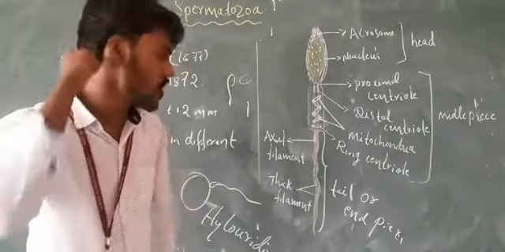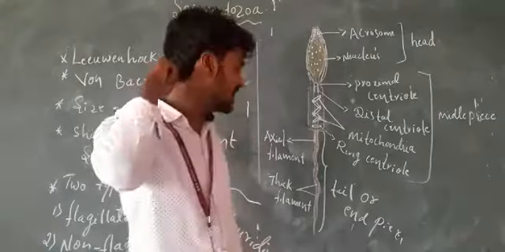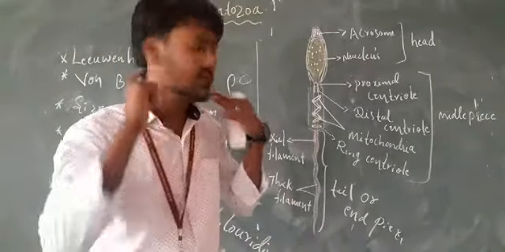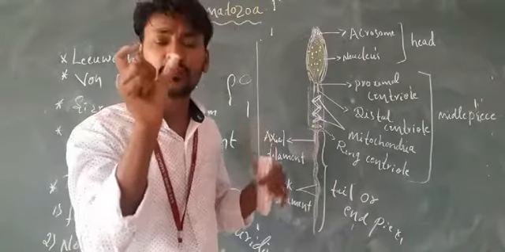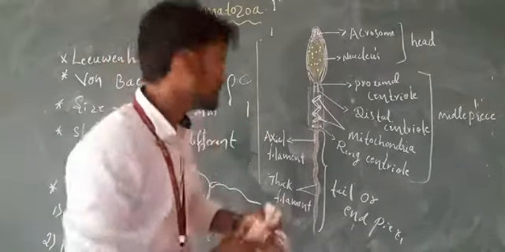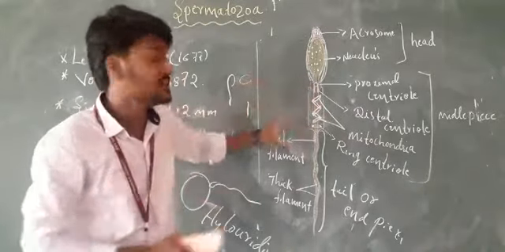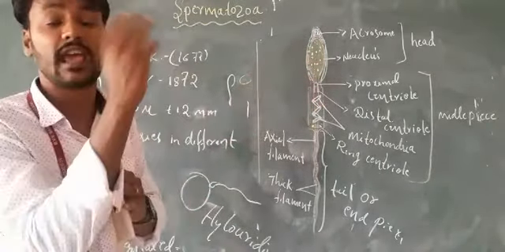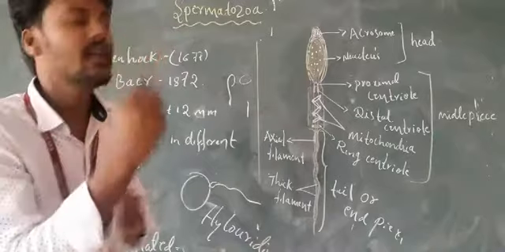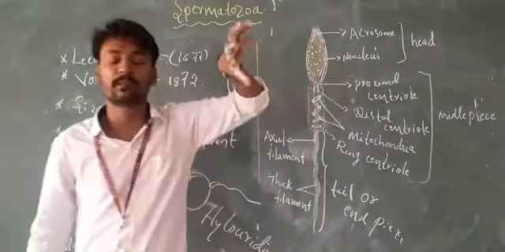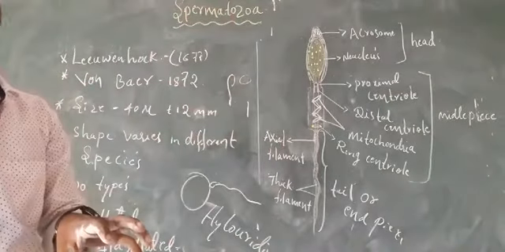Okay, you know the occipital condyles are present in this region, and these are helpful for the movement of the head. In the same way, the proximal and distal centrioles, present below the head region, act in the movement of the head.